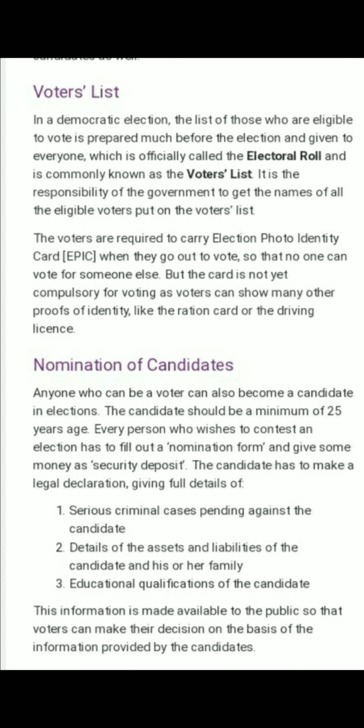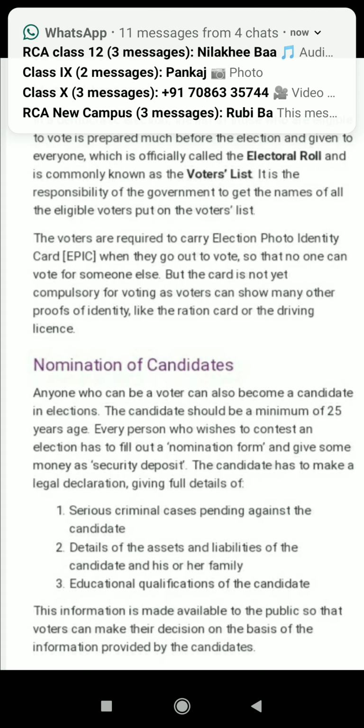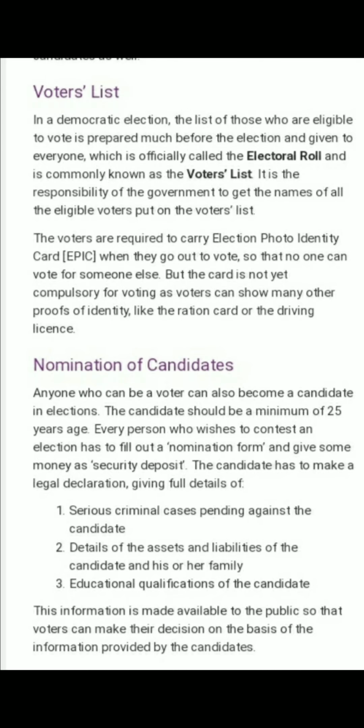now the nomination of candidates. Nomination means before the election, the candidates who are going to contest in the election, who are willing to contest in the election, can give the nomination. Okay, anyone who can be a voter can also become a candidate, but he should be a minimum of 25 years of age. A voter should be at the age of 18 years or above, but a candidate should be a minimum of 25 years.